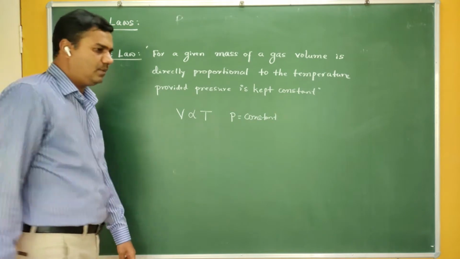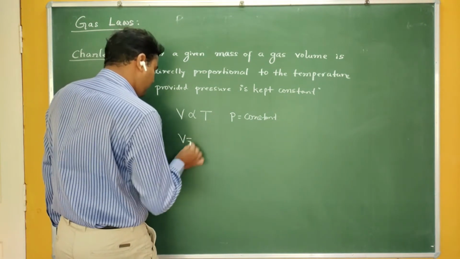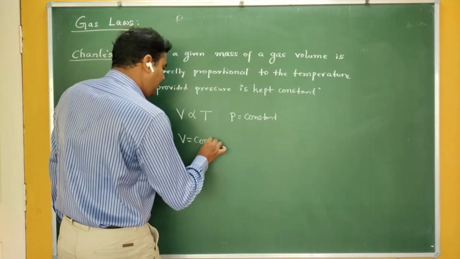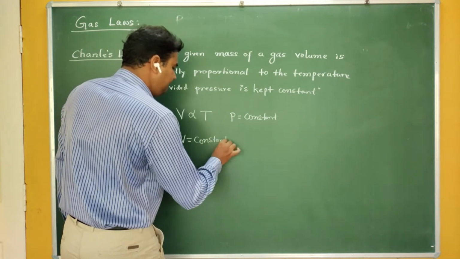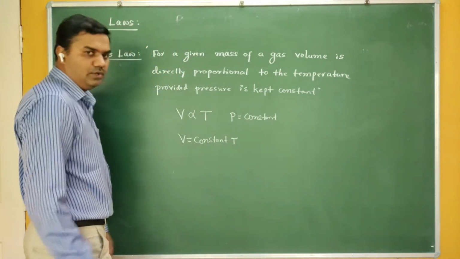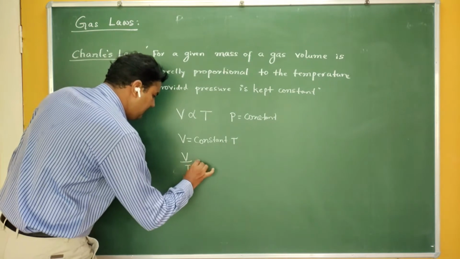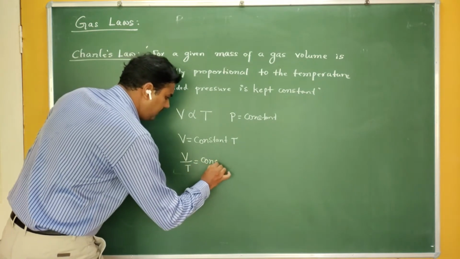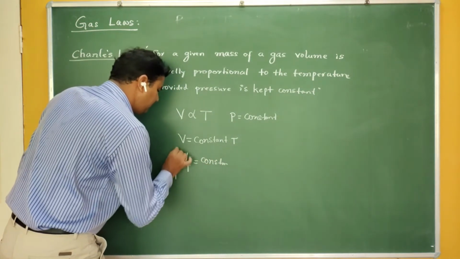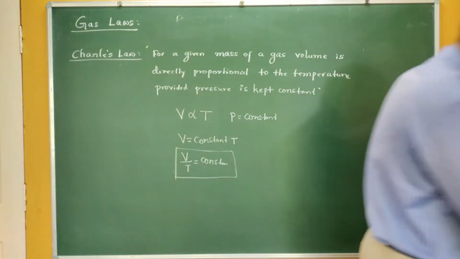If I want to write it in mathematical form, when two quantities are proportional, we make them equal by taking a certain constant. So this is a proportionality constant. You can write V is equal to constant into T, or you can say that V by T is constant. This is the mathematical form of Charles' law.